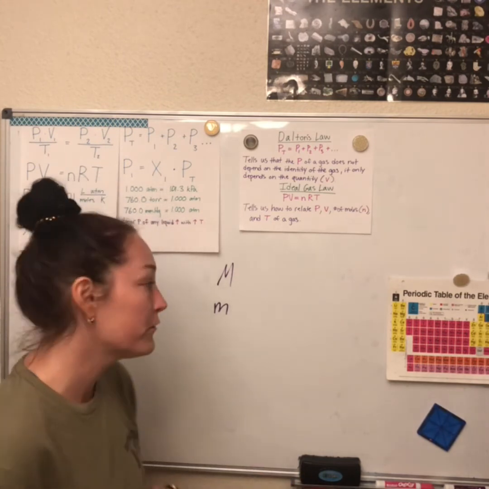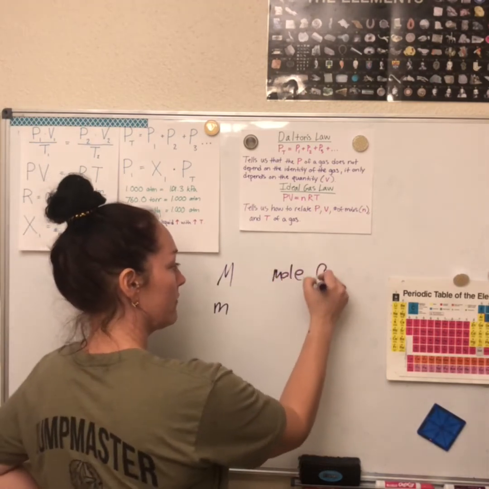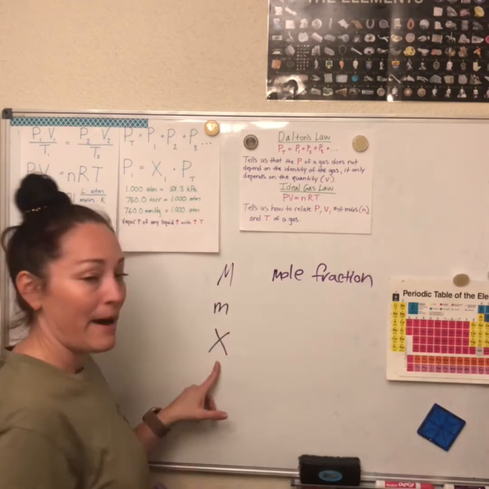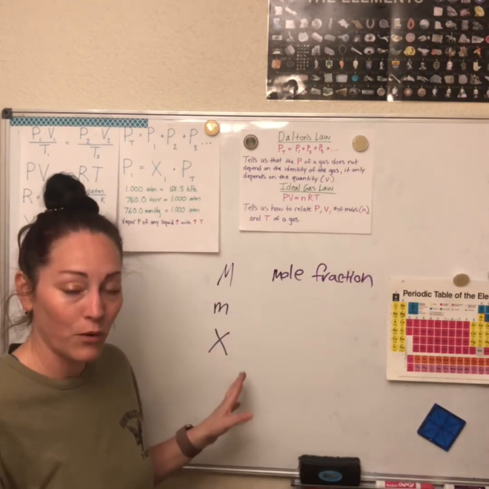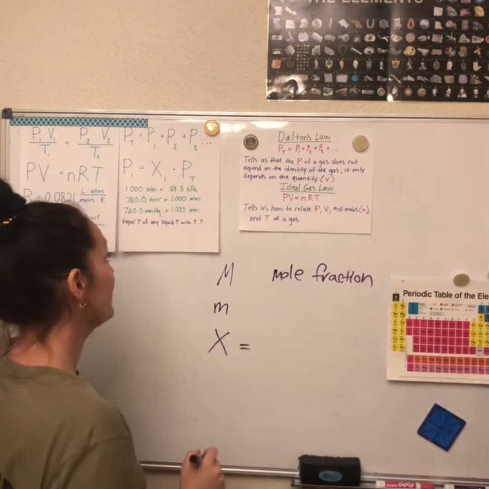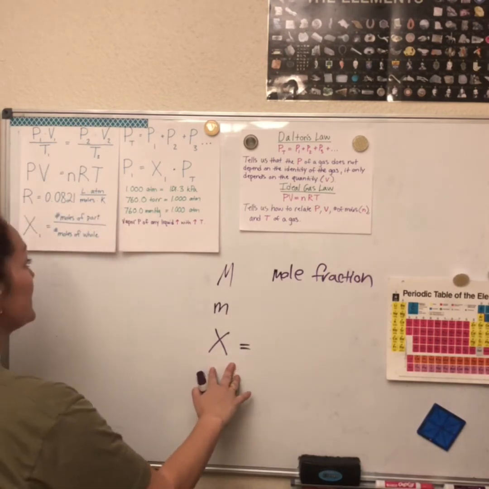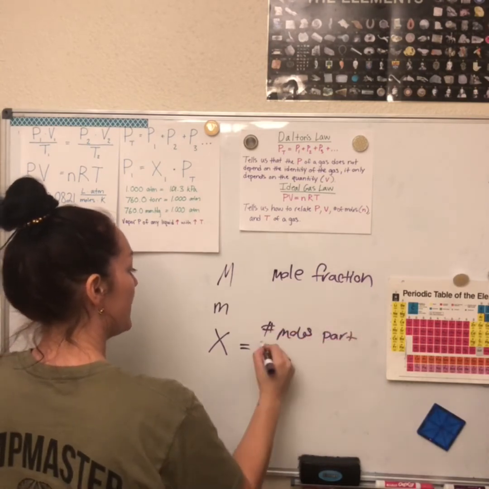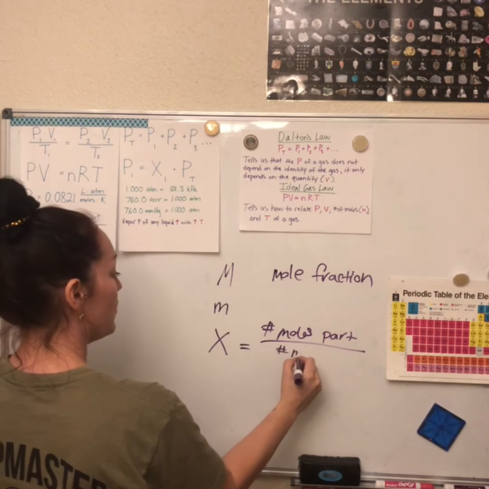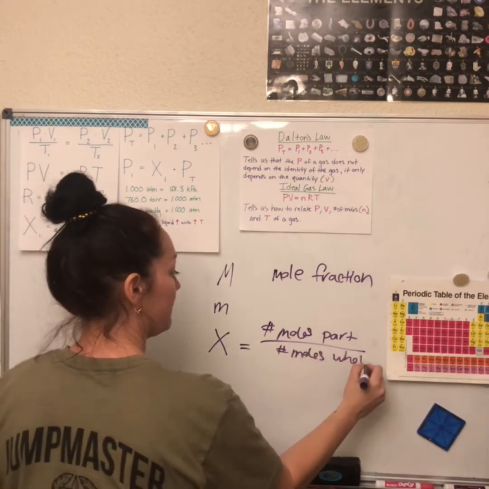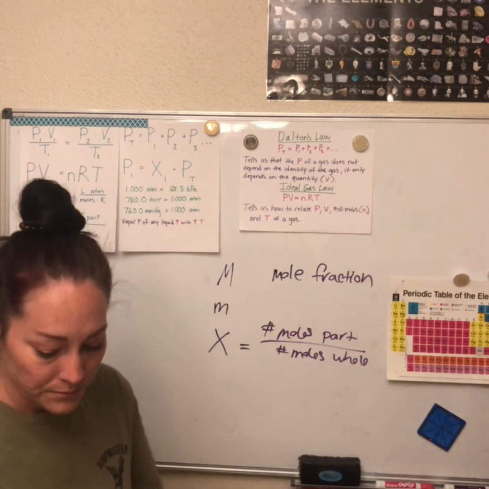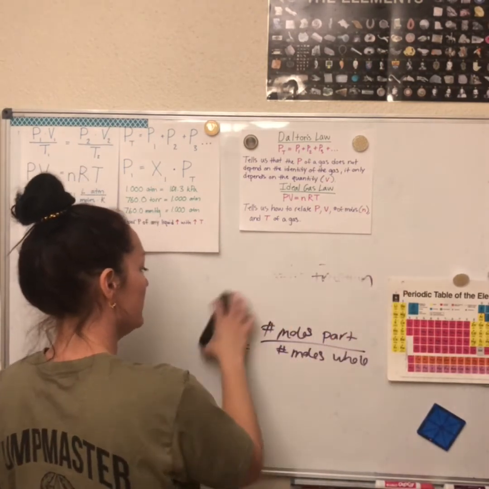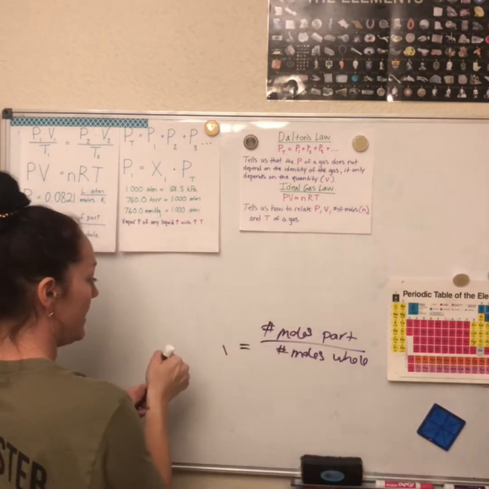It's called the mole fraction, okay? So we are going to say capital X. This is another form of concentration, okay? So I'm going to give this to you. The mole fraction is simply just moles of part over number of moles of the whole, okay? So let's go ahead and just do an example of this.